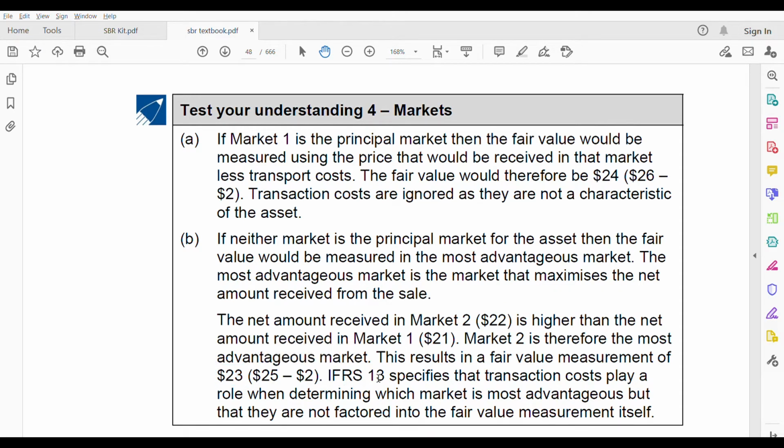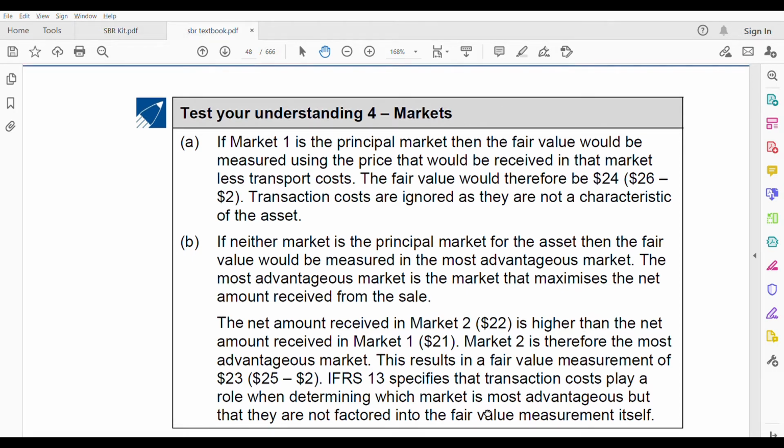IFRS 13 specifies that transaction cost plays a role when determining which market is most advantageous, but it is not factored into the fair value measurement itself. Definitely, when you're determining the advantageous market, transaction cost does play a part, because we took the net amount received, after deducting transaction cost, that 22 or 21. So transaction cost plays a role when determining the most advantageous market, but not in the fair value measurement.